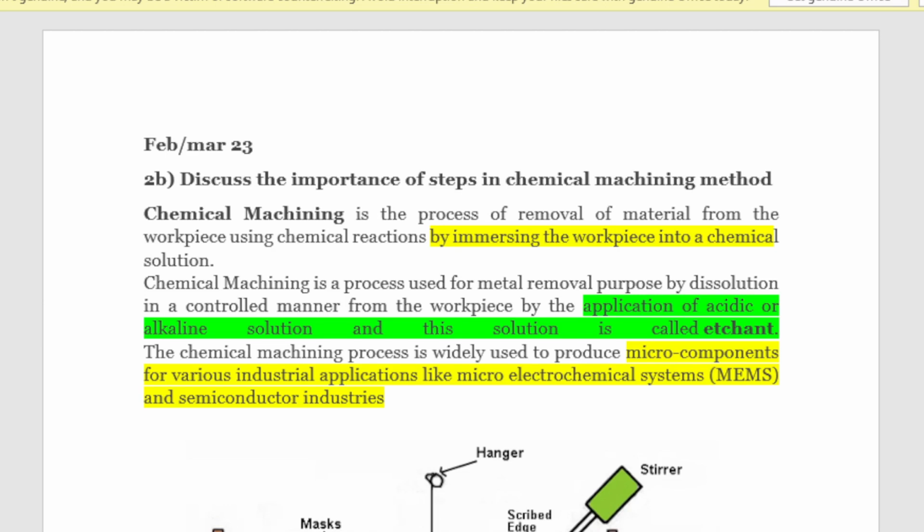Hello everyone. Let us discuss the chemical machining process and related question which has been asked in the February-March 23.